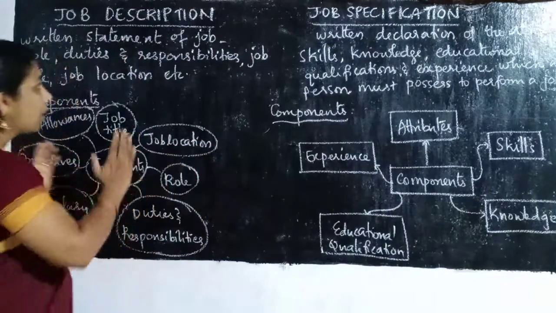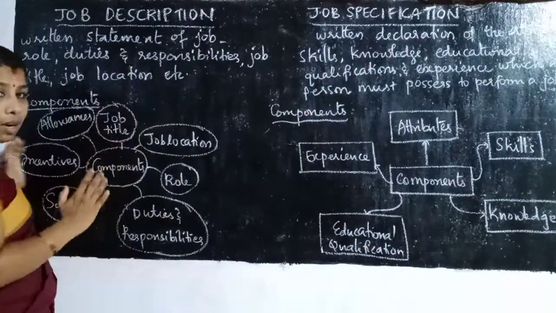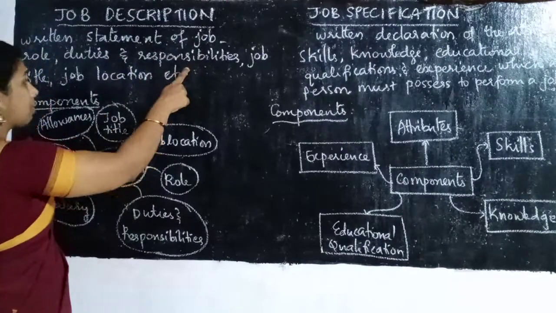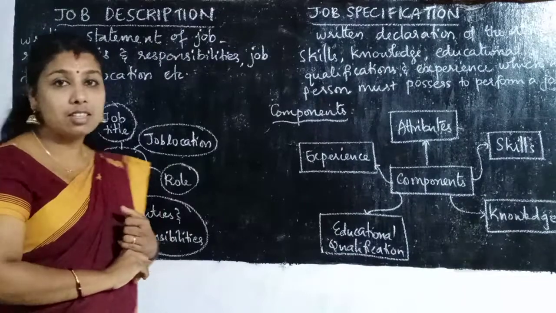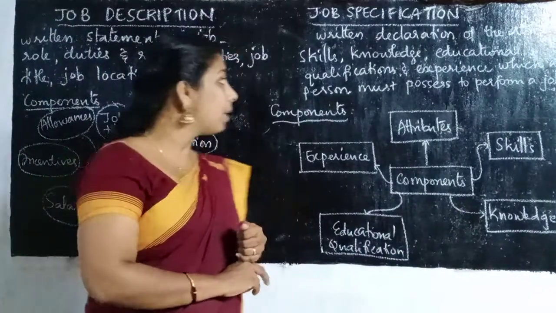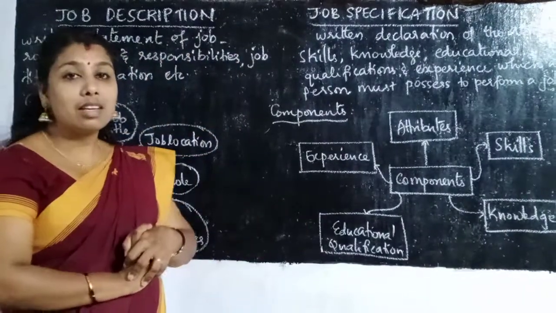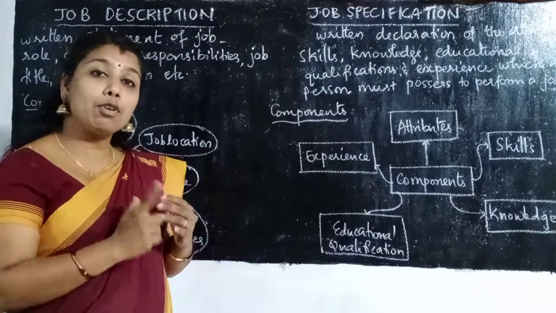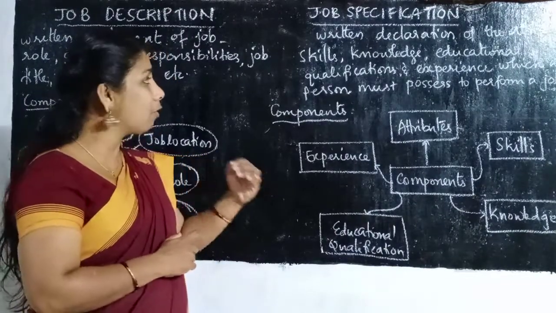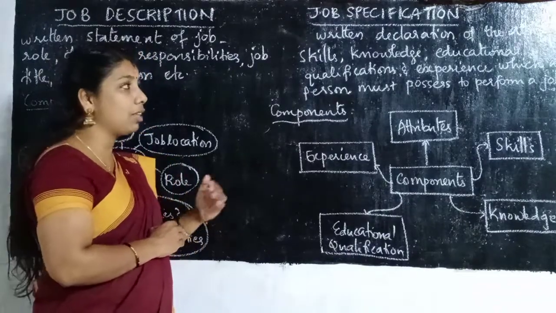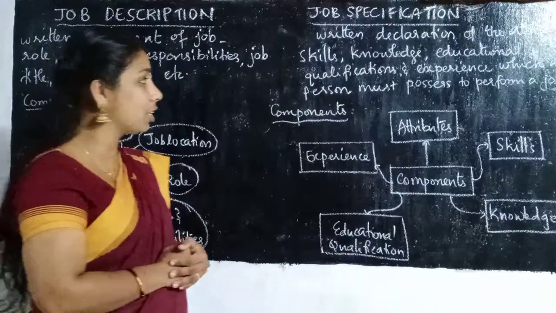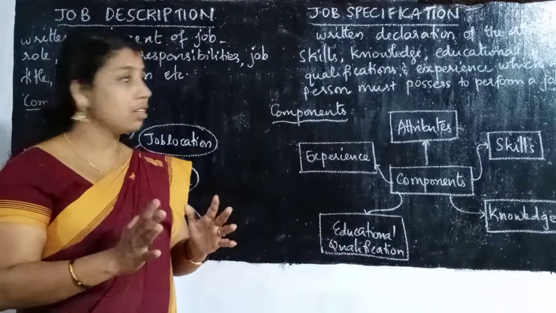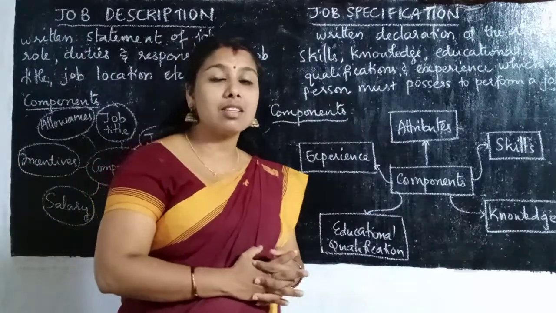Here we see that in job description we give more importance to job duties, responsibilities, job title, job location, etc. But job specification is a written declaration of the attributes of the employee, skill, knowledge, educational qualification, and experience which a person must possess to perform a particular job.